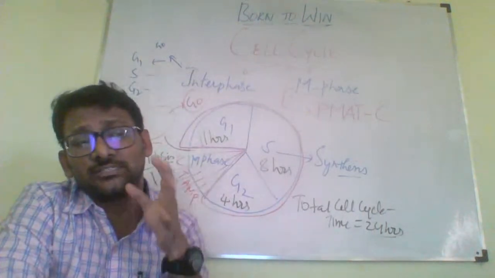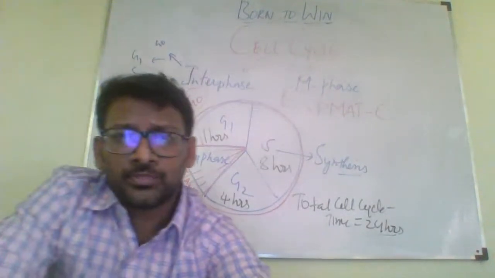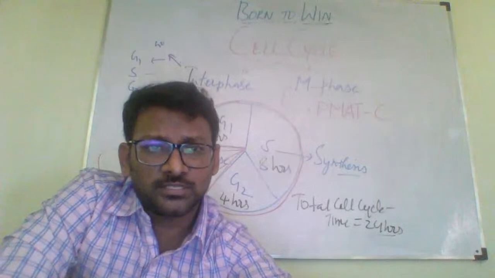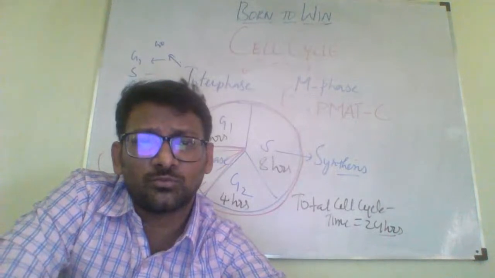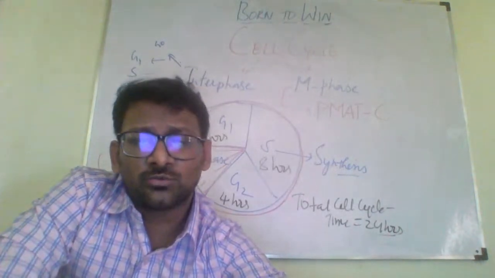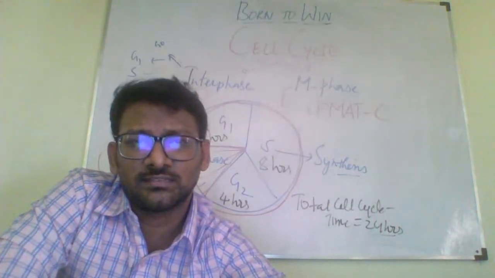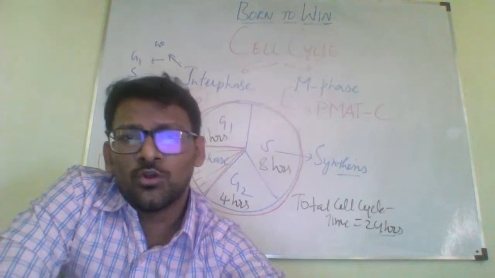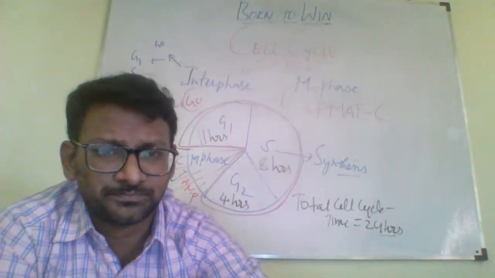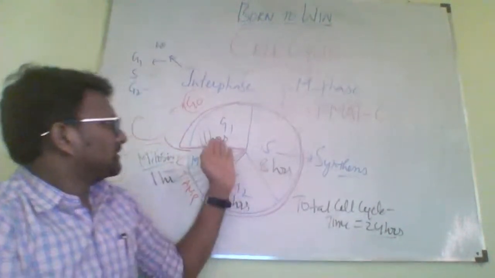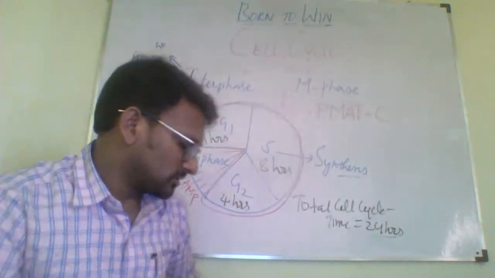During this G1 phase, the cell is metabolically active. When you see this G phase, you will be finding that the cell is very active. So what do you mean by active here? In the sense that the cell would prepare itself to form many proteins required for the next step. So let's move to each individual step from here.